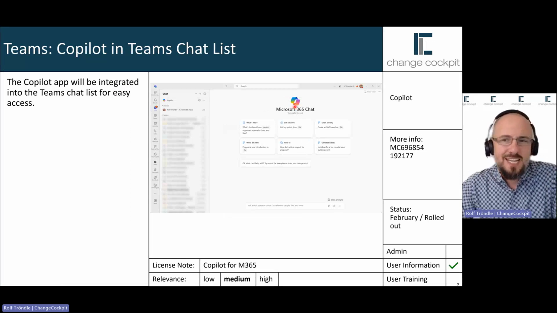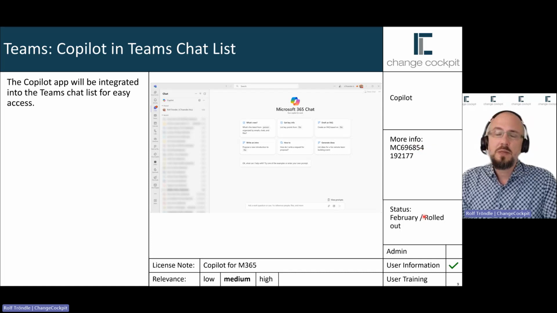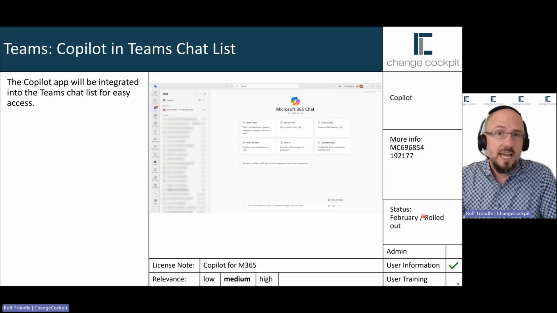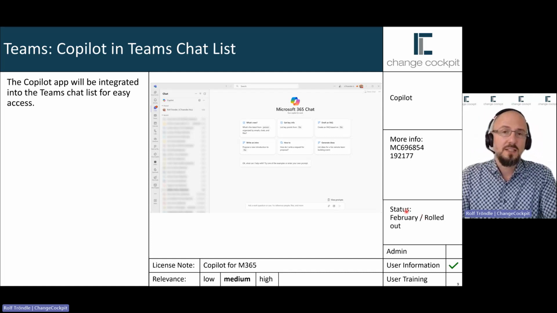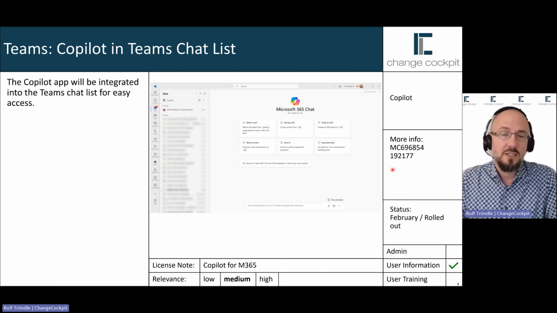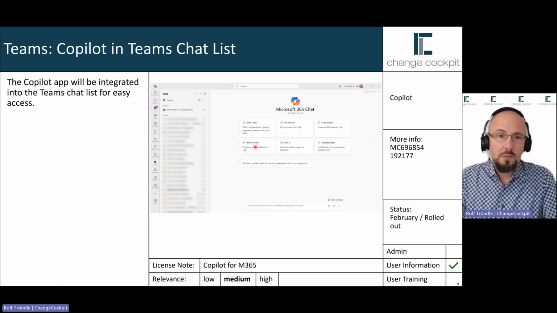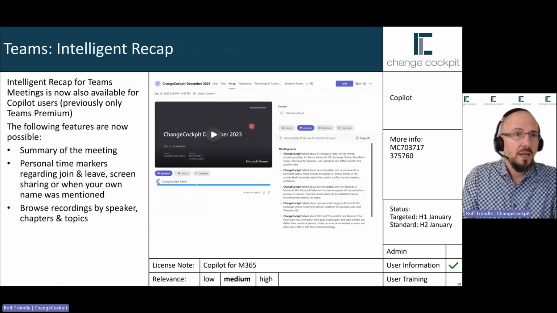This change is a little bit strange, because in this message center post, it stated that it will be rolled out in February, but at the same time, the state for my tenant was rolled out, and it's also for other tenants already rolled out. So the chance is high that you already have this feature available if you are licensed for Copilot for Microsoft 365.